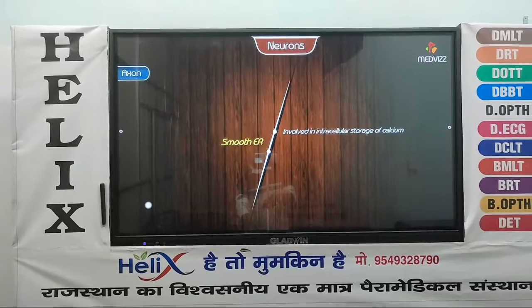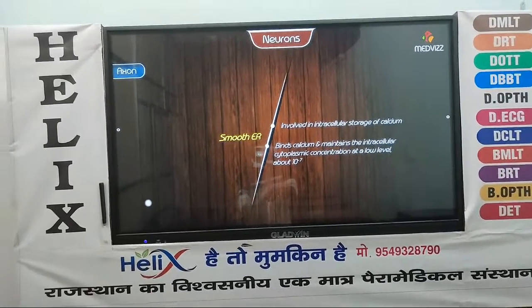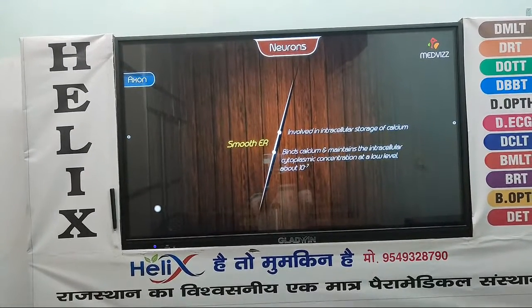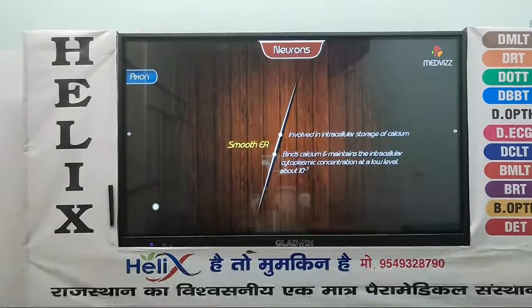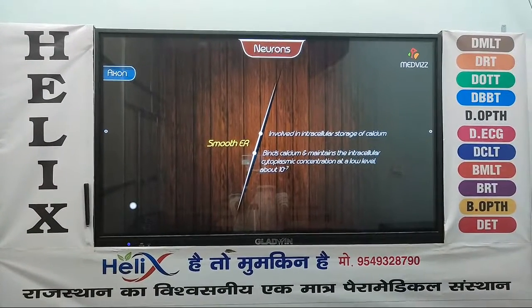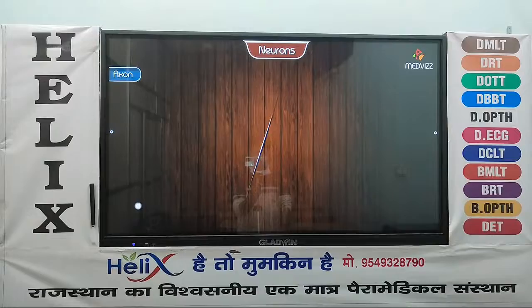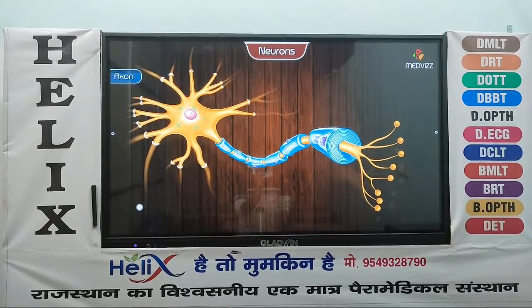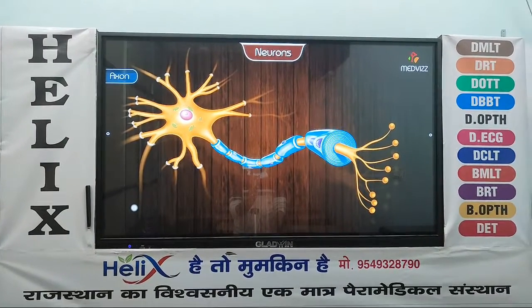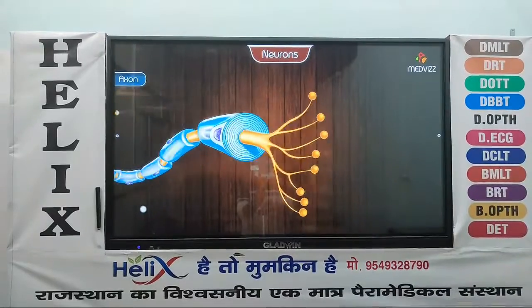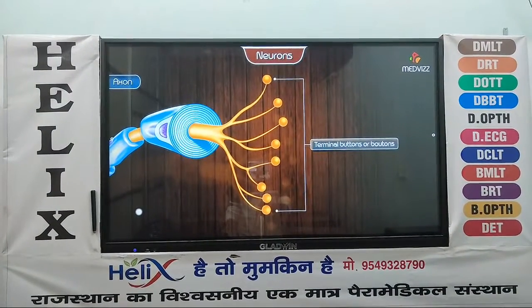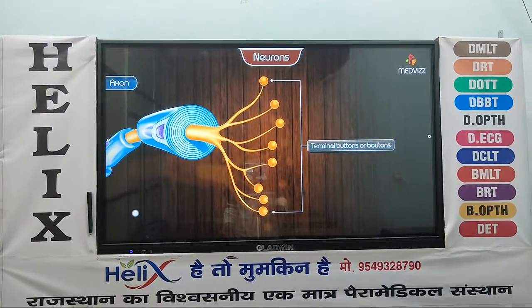Smooth endoplasmic reticulum in neurons binds calcium and maintains the intracellular cytoplasmic concentration at a low level, about 10 to the power of -7. The axon divides into presynaptic terminals, each ending in a number of synaptic knobs that are also called terminal buttons or boutons.